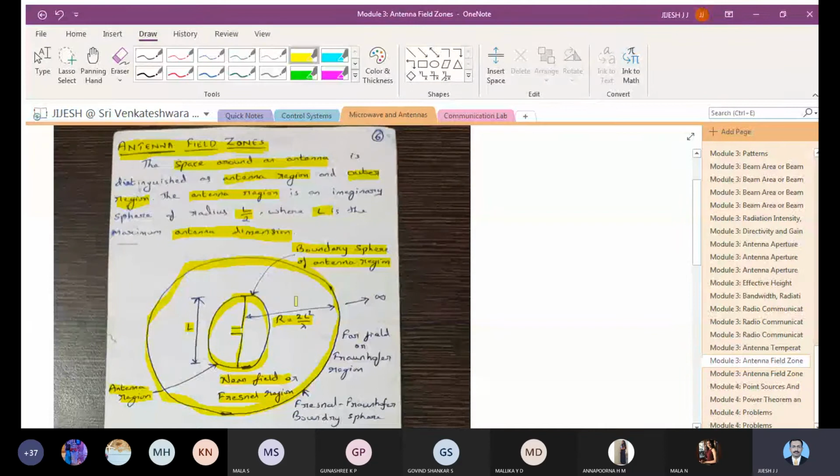So it is towards infinity. Okay. Within the boundary r equal to 2L square by lambda, it is called the near field, or the antenna is in the near field. If it goes beyond 2L square by lambda, ahead of it, then you call it the far field. So this portion is all far field, and this portion is all near field.